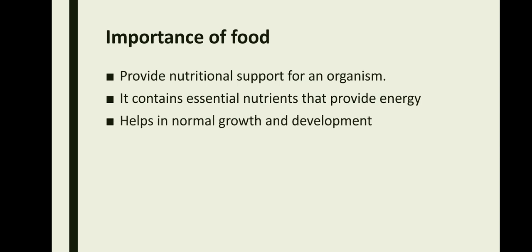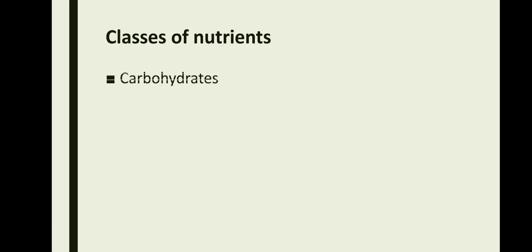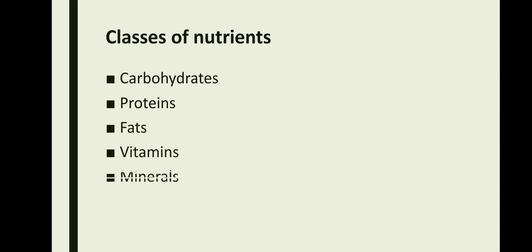Food helps in the normal growth and development of an organism, and it is also important for the repair of worn out tissues and also to protect our body from various diseases. Now the food is basically divided into 5 classes: carbohydrates, proteins, fats, vitamins and minerals.